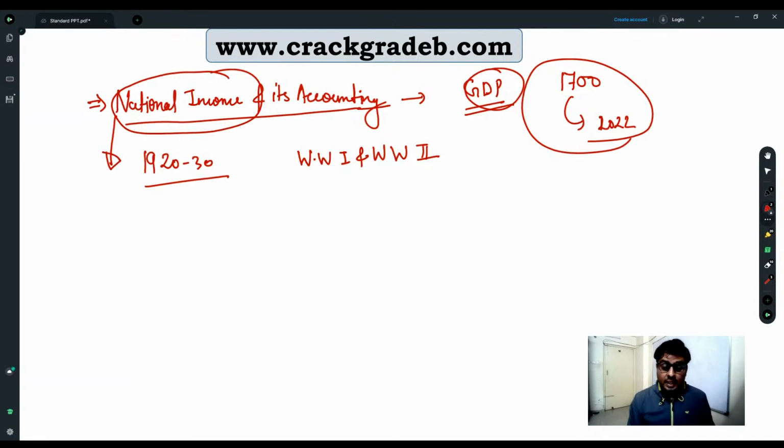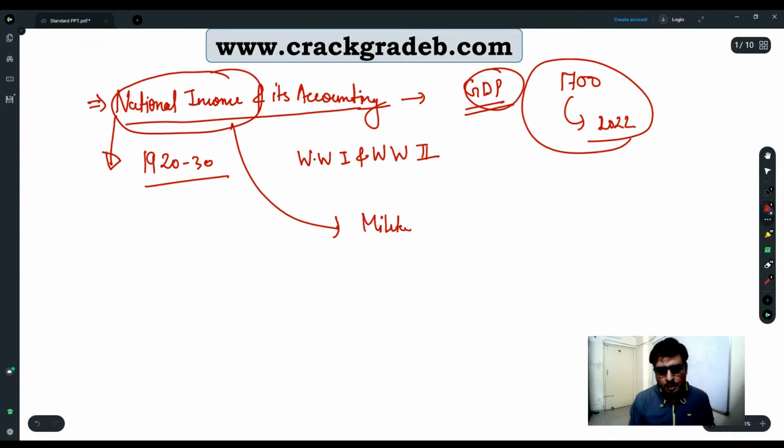However, there was a section of government who insisted that we need to know about the national income, and we want to know it in a proper manner. And do you know who had the interest to know the national income? They were not bureaucrats, they were not economists, they were military people.